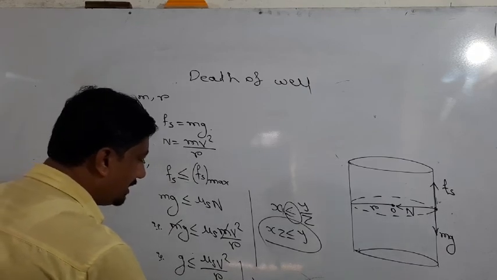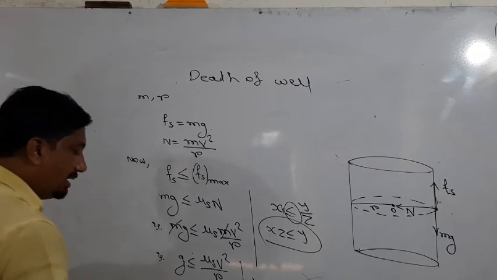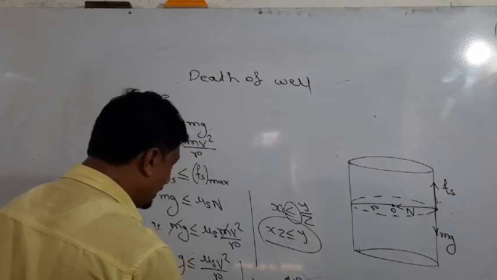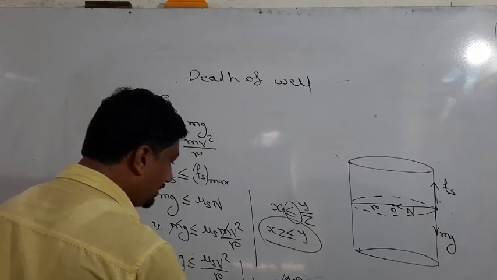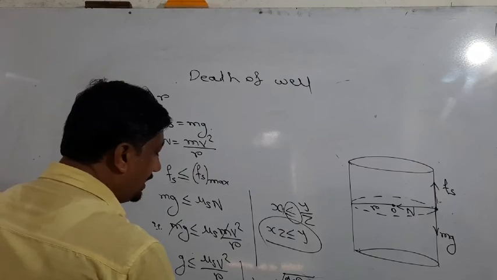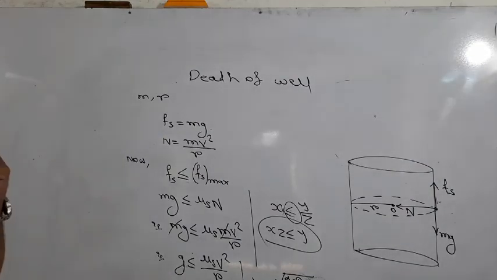Square is converted to square root. So v is greater than or equal to under root of g r upon mu s.